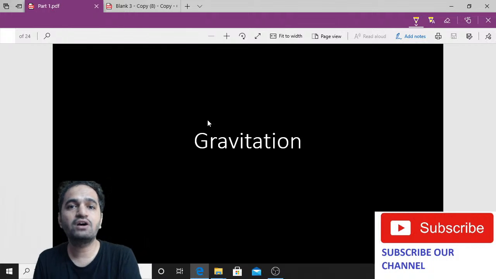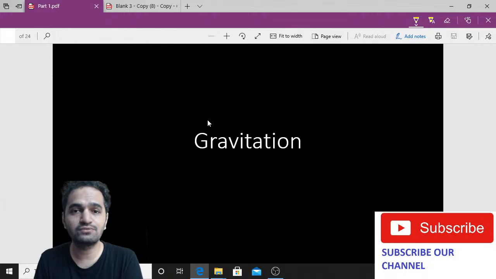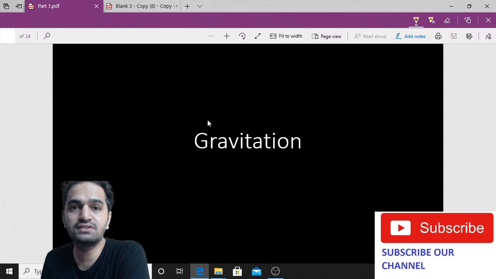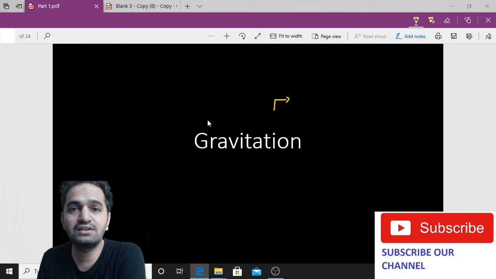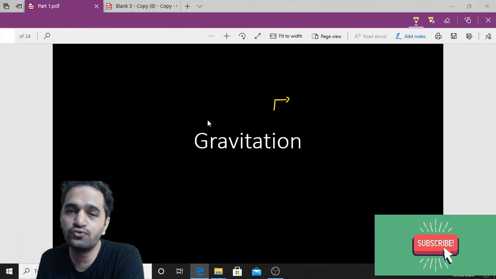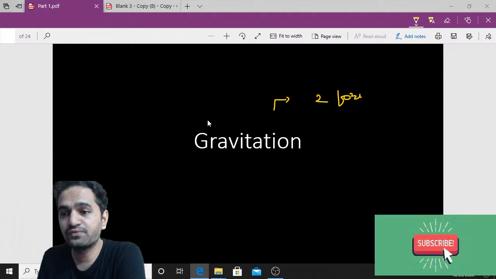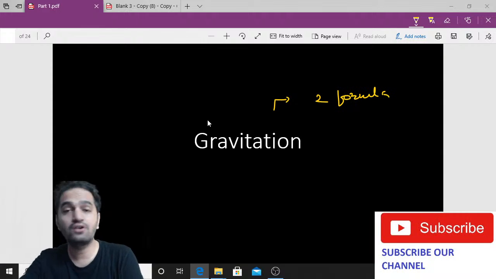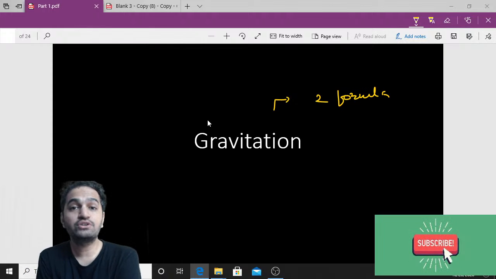If you are very well versed with the numericals of motion and force and laws of motion, gravitation is very easy because it doesn't have many formulas. The main advantage of gravitation is that it doesn't have many formulas. There are basically only two formulas in general for your syllabus. There are not too many extensions. You have to use your previous knowledge for solving the questions. So it is not that hard.